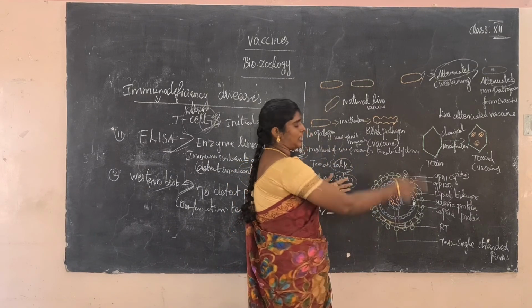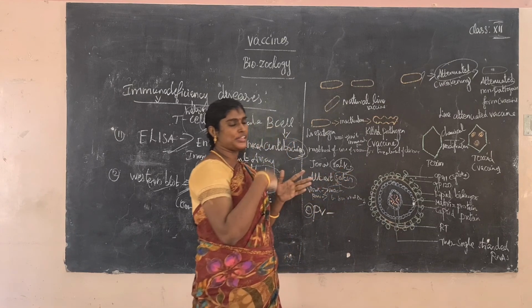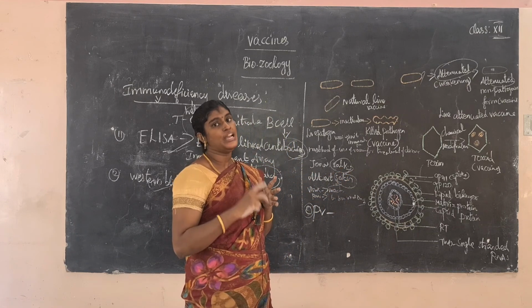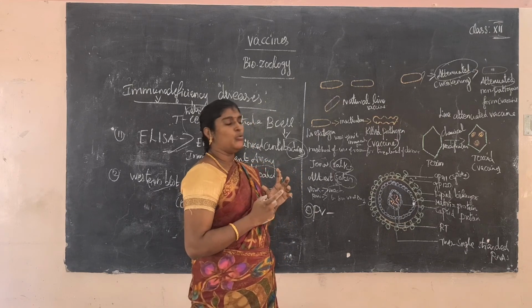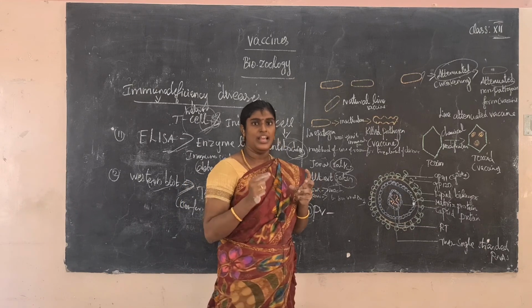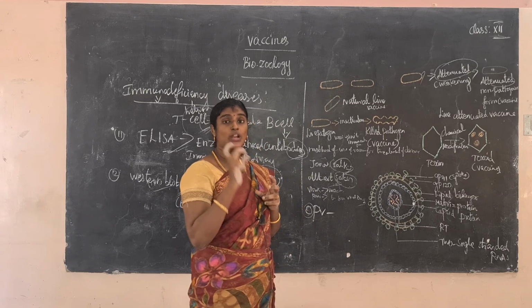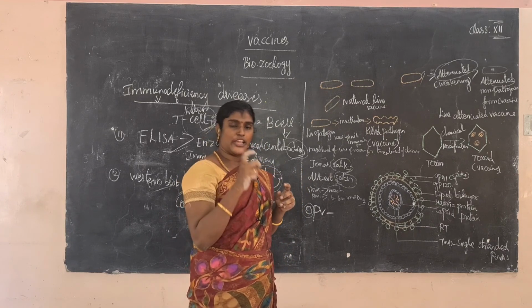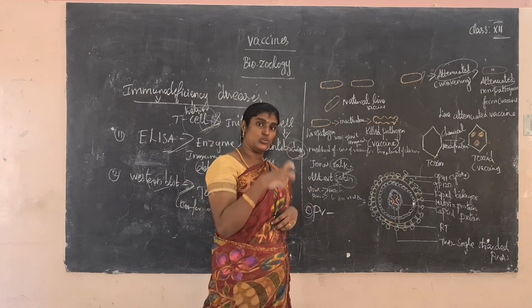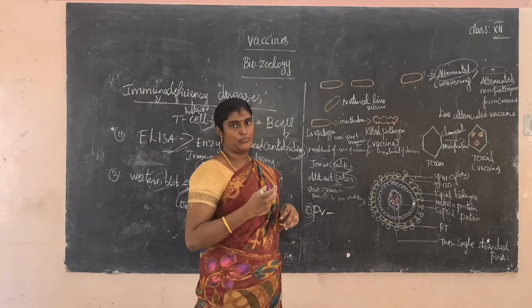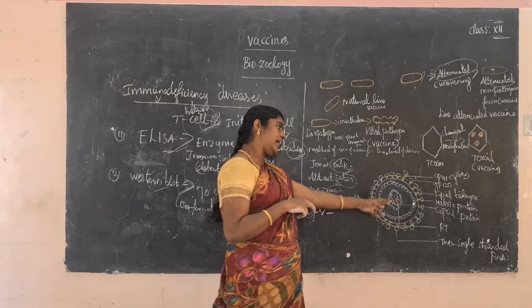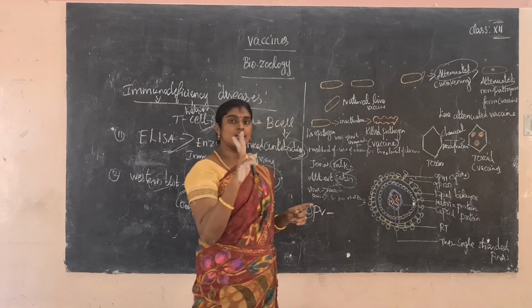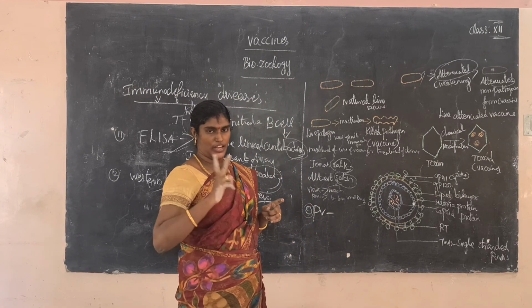The virus is spherical in shape, the central core is surrounded by lipoprotein molecules, and the size is about 220 nanometers. Spikes of glycoprotein 120 are present, attached to glycoprotein 41. The core is surrounded by capsid protein, and inside it two single stranded RNA are present. It is a very, very important point.